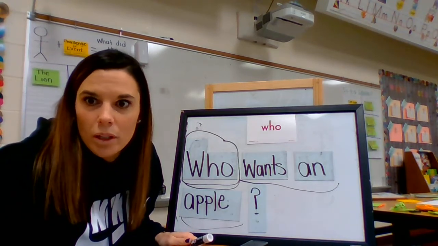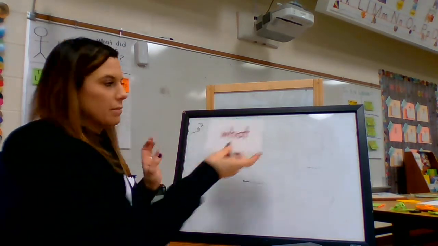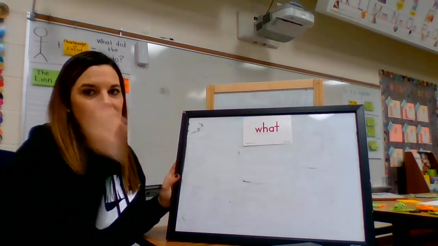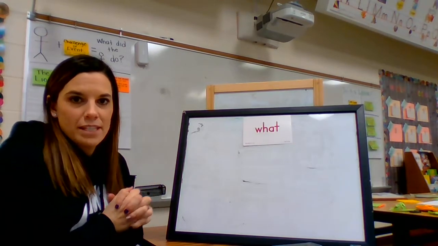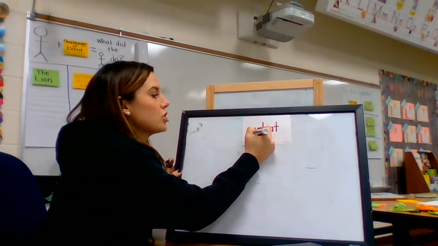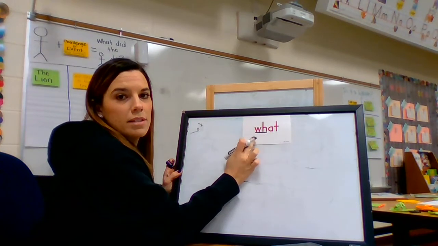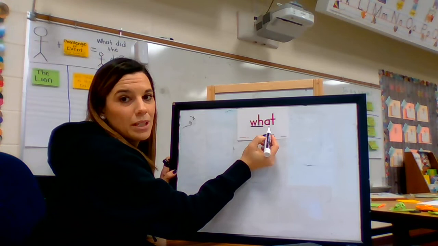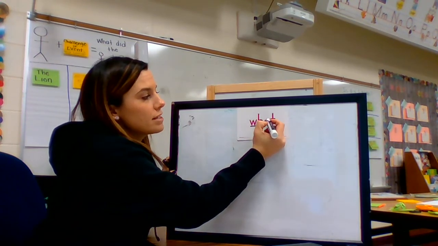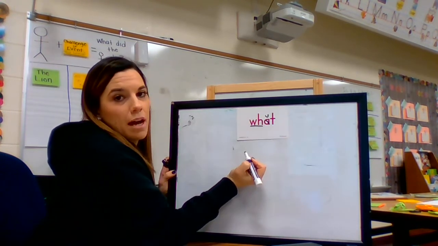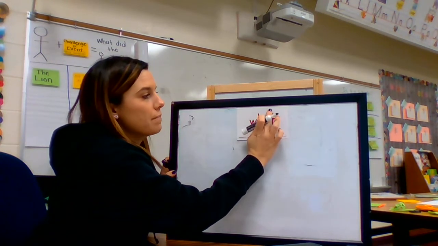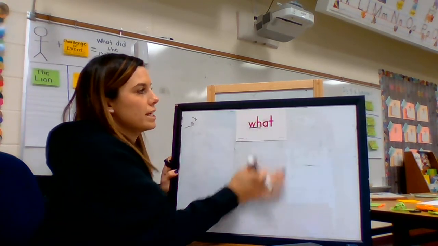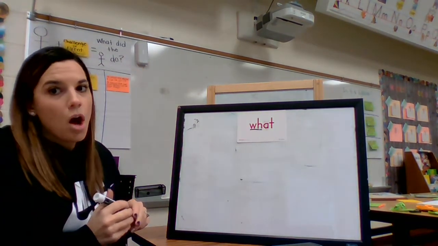Okay, now let's use one of our other words in a sentence. This time I'm going to use the word what in a sentence. Now remember, this word what does have the typical WH digraph sound. It starts with this WH and it makes the typical W sound. Remember, the A is what makes it tricky because we don't say wat. We don't hear the typical A sound. Instead, we hear the sound, what. So that's why this word is a trick word, because of that tricky A in there. It doesn't say at, it says what.